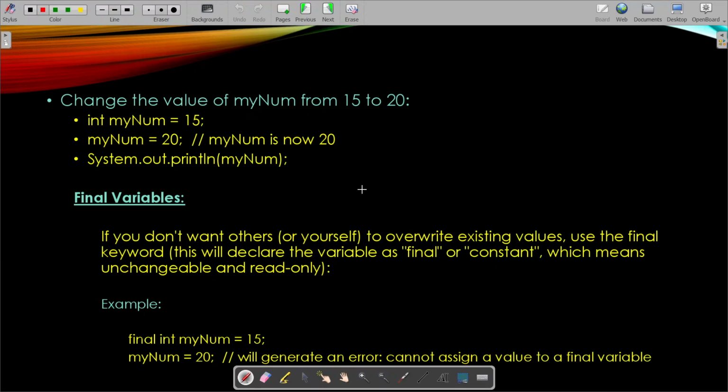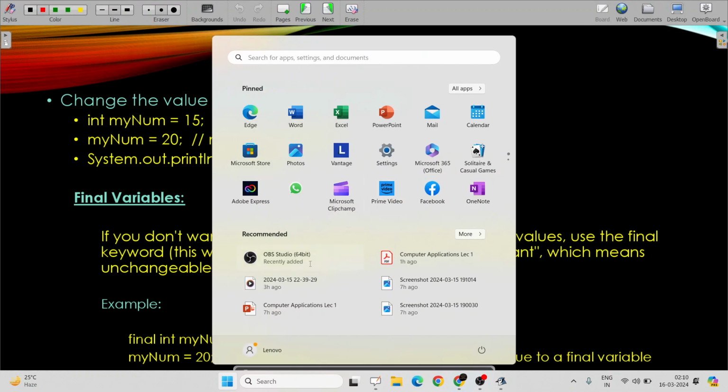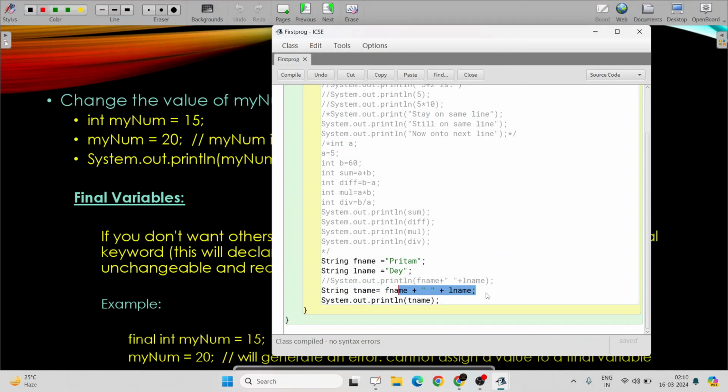I have not shown how to change the values. Okay, let's do it. And there are also final variables. I will discuss both of them. Okay, let's try something else now.